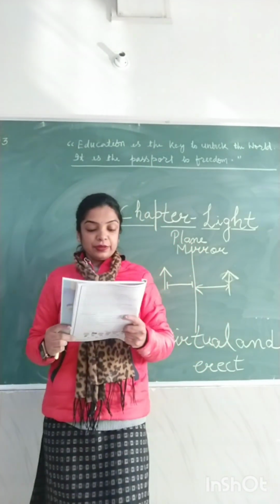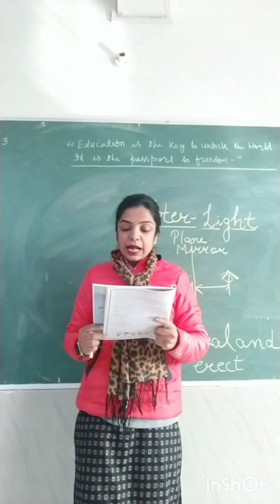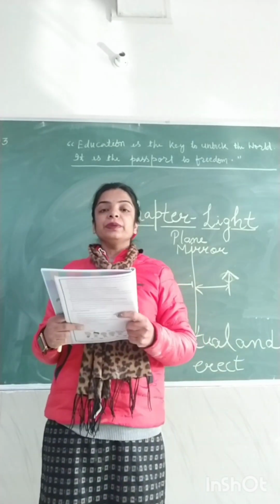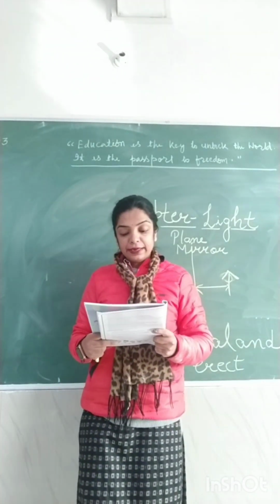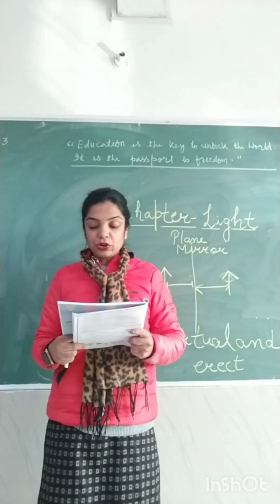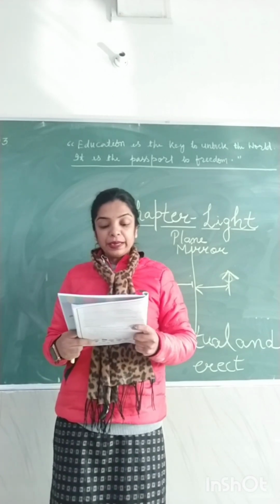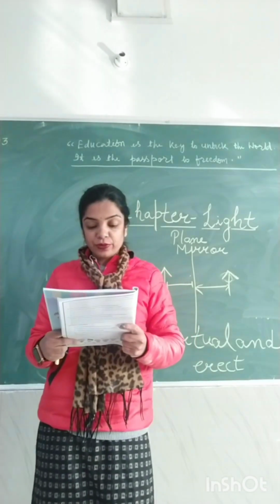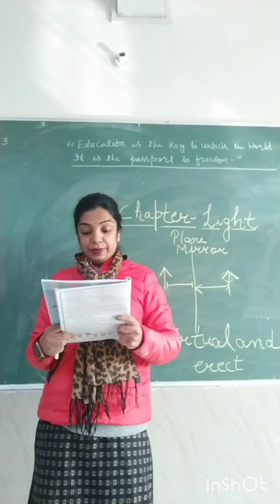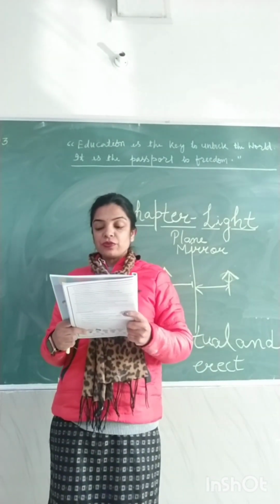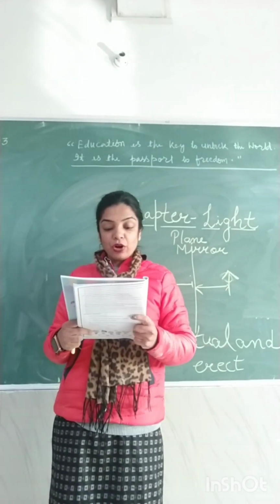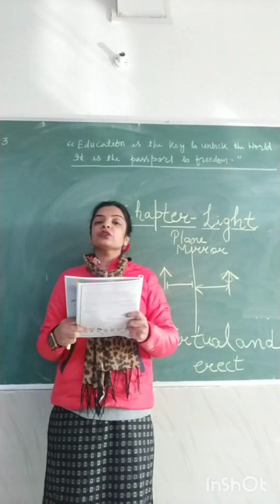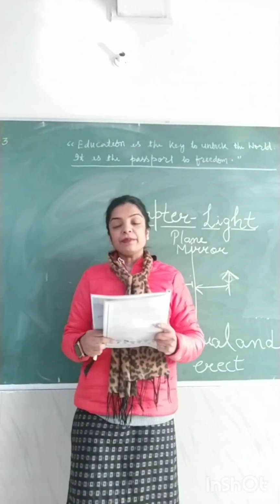Question number 5. Three light bulbs are concealed. Concealed means hidden. Three light bulbs are concealed from an observer by an opaque wall as shown. Without shifting the positions of the observer and the bulbs, the image of which of these bulbs can the observer be able to see from the plane mirror? Read the question carefully, see the diagram, and then I will explain.